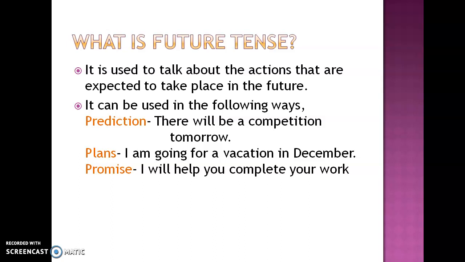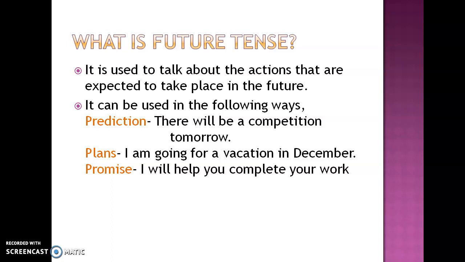Now see, in future tense, of course, will is used, but besides will, you can also use the going to form. The only difference between the going to form and will is the certainty. For example, when I say, I will go to Delhi, that means I am pretty sure that I am going to Delhi. Or if I say I am going to go to Delhi, that means it's just a plan. When you don't have 100% certainty, when you are not very sure, you use the going to form, and will is used when you are more sure.